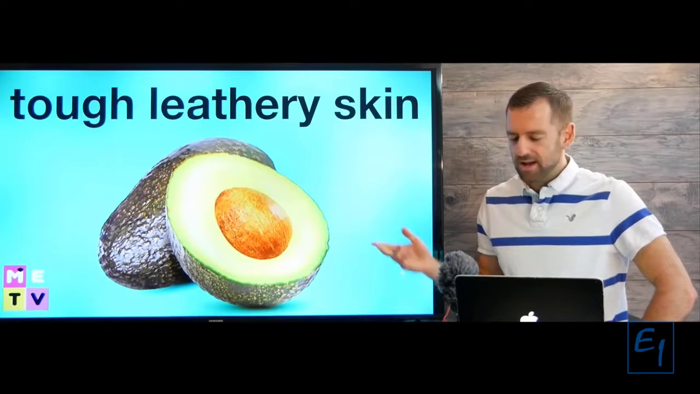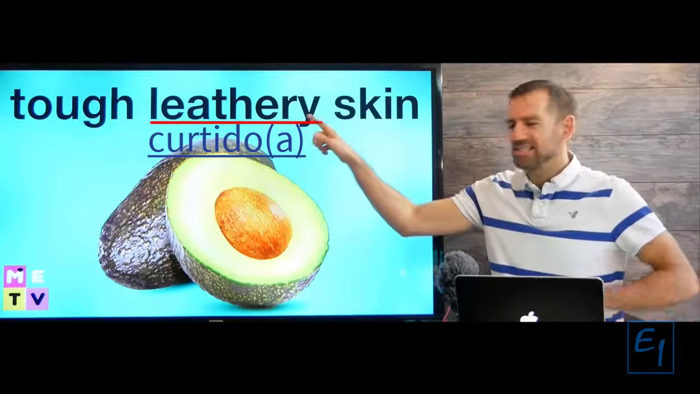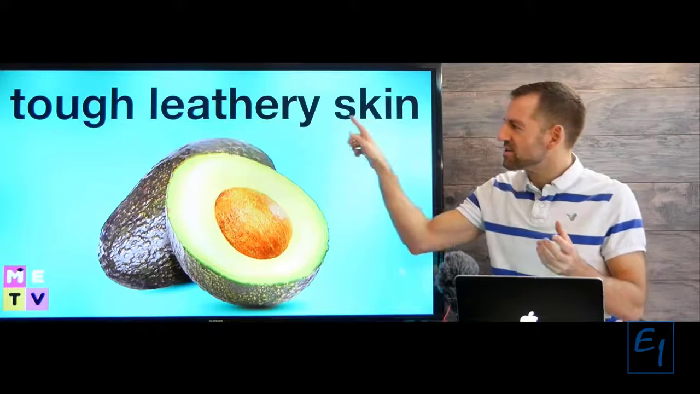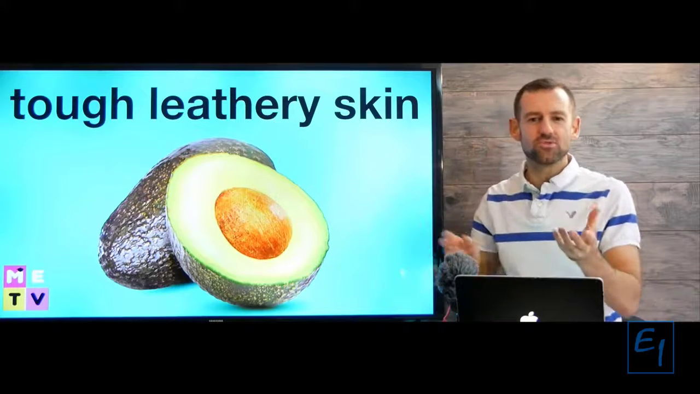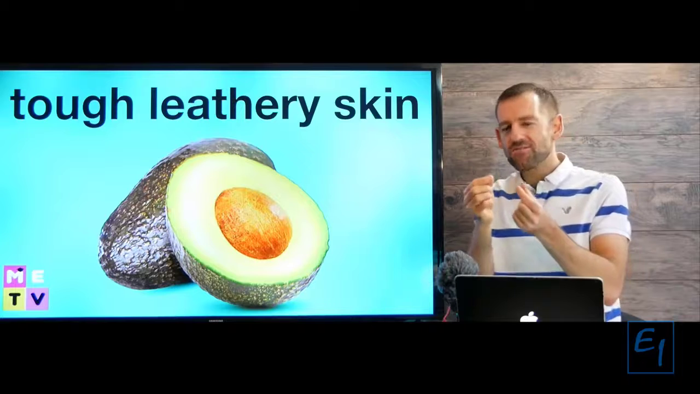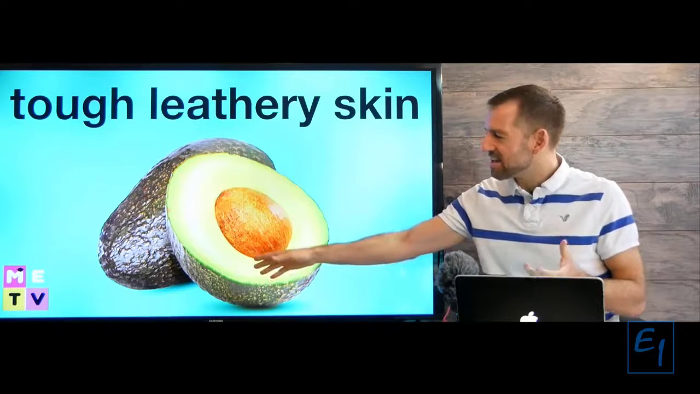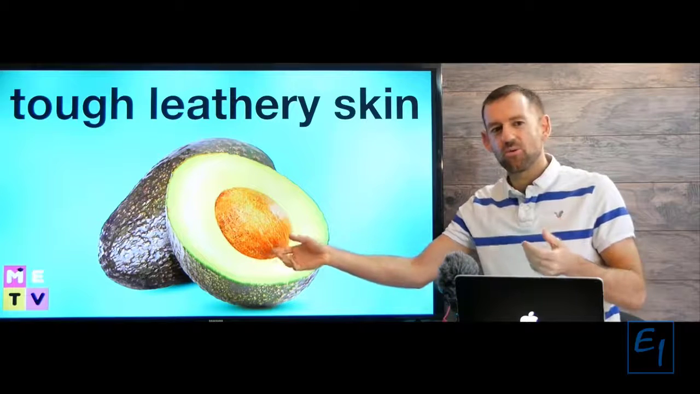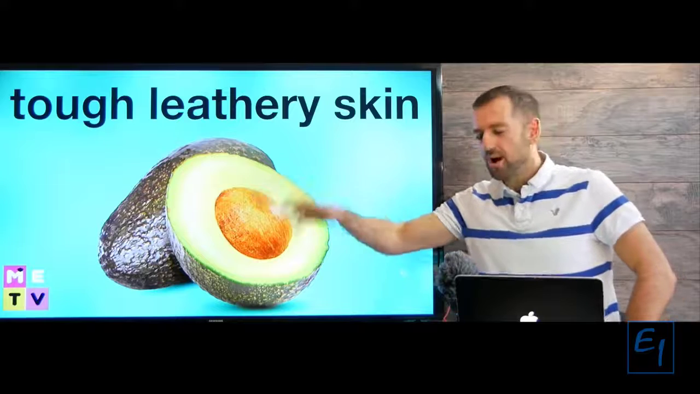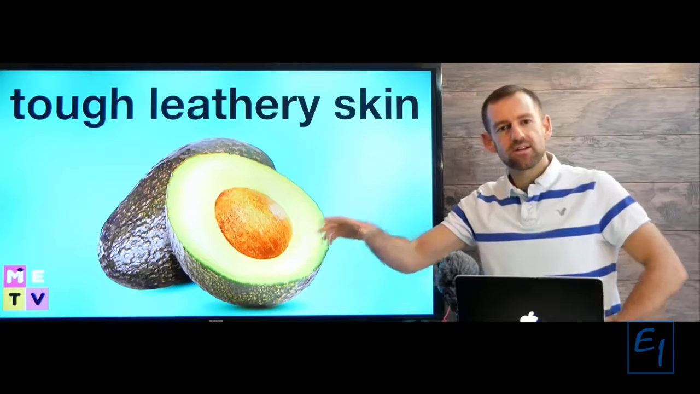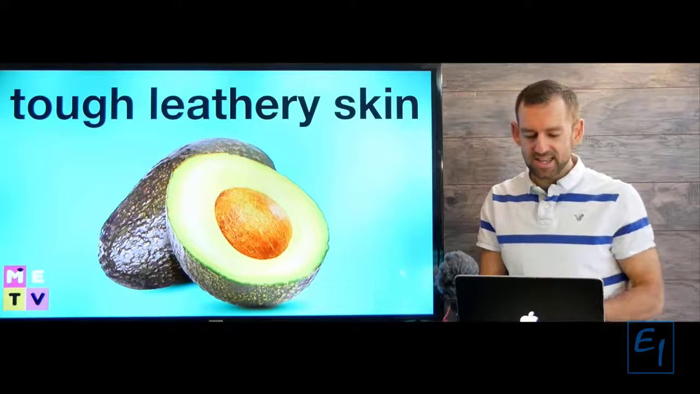We could describe it this way: an avocado has a tough, leathery skin. Leathery. Leather is what shoes are made from. It's sort of rough. So that's what an avocado skin or shell or peel feels like. It's sort of that tough thing. If you drop an avocado, it's probably not going to break. So it's pretty tough skin.